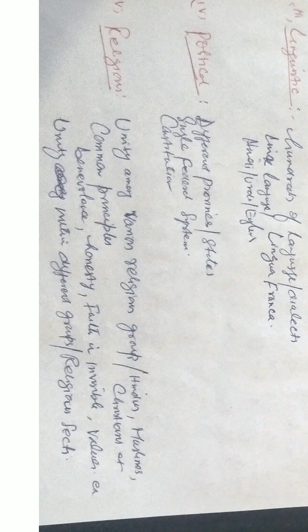Through these states, we are united. These states form the unit, they form the union, they form the nation. So in this way, this political factor unites us. We see ourselves as the members of one political system.